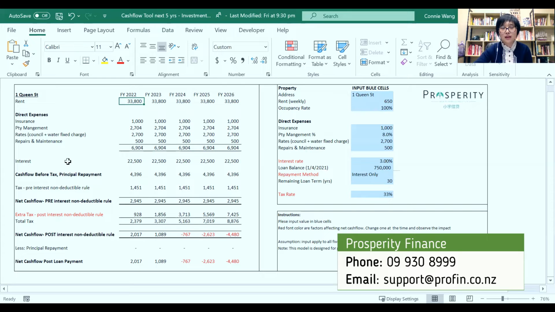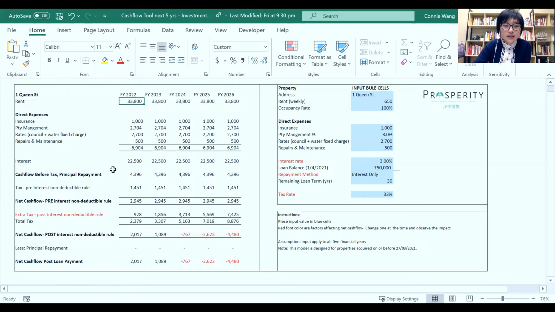But in reality, we do have to pay interest, right? There's no free lunch. So in this case, it's interest only. 750K is the loan balance, times 3%. That's the annual interest cost. So now I get my profit before tax, before principal repayments. It's also a cash flow, we can call it cash flow. So that's about $4,396. And then I pay my tax at 33%. So my net cash flow at the moment is just under 3,000 every year. That's before the new rule kicks in.